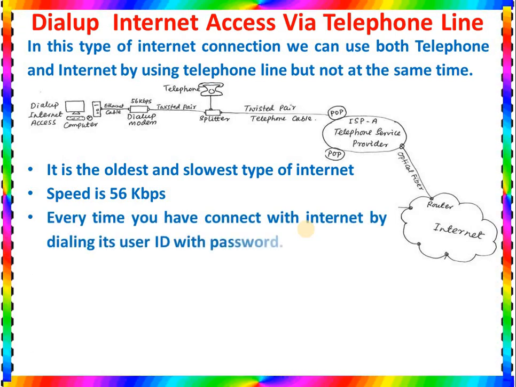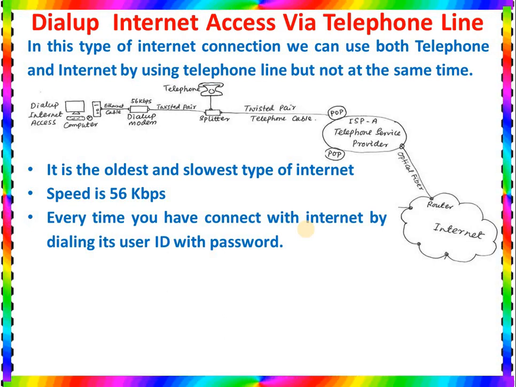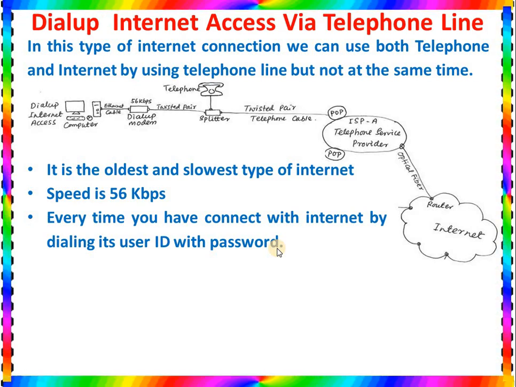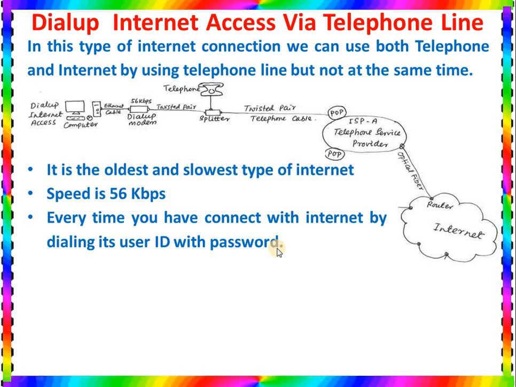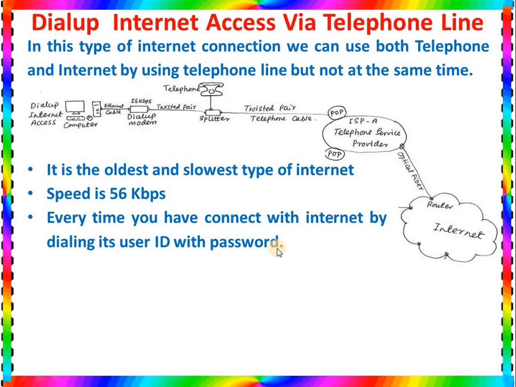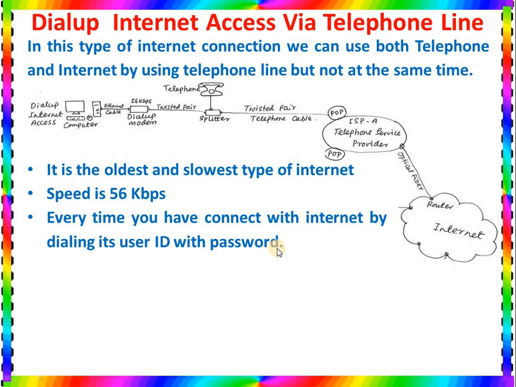Every time you have to connect with the internet by using ID and password. That means, because when you make a phone call you cannot use the internet, and whenever you are using the internet you cannot use the telephone, every time you want to connect with the internet you have to connect by using the ID and password. So whenever you want to open the internet, every time you have to enter the ID and password at your computer, then you can click connect, and it will take some time to connect your computer with the internet.